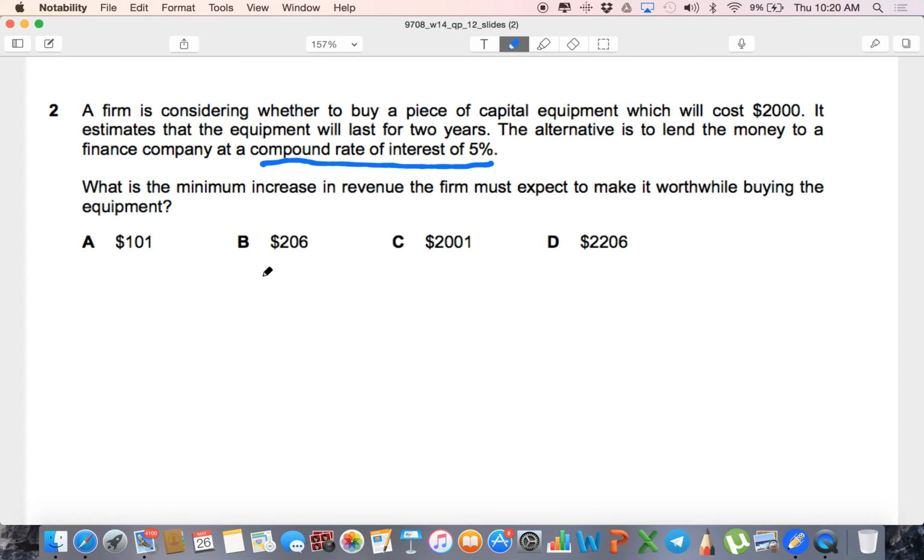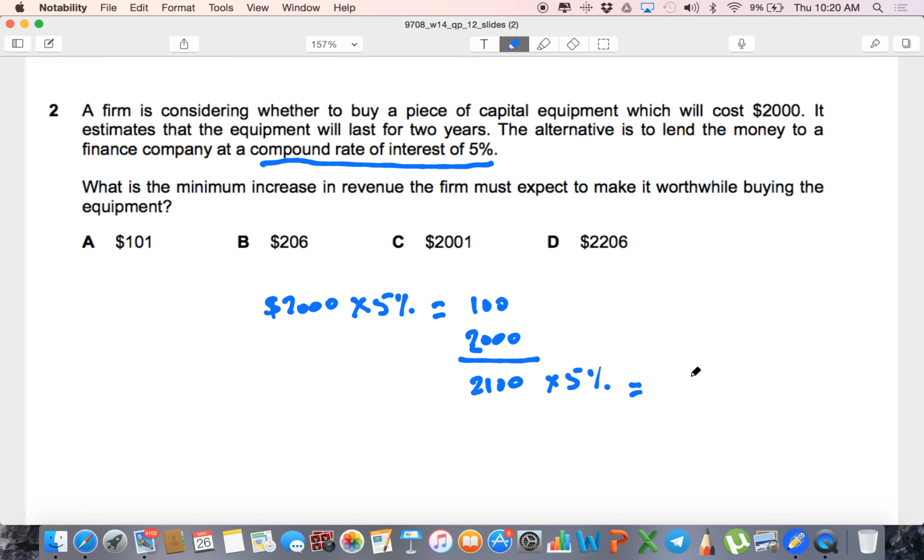So how do we do this? We first find out the two options and the opportunity cost. So for example, in this case, 2,000. Okay, in the first year, 2,000 times 5% is how much? 100. So we will add that to 2,000. So at the end of the first year, the value of this money would be 2,100. 100 interest plus 2,000.